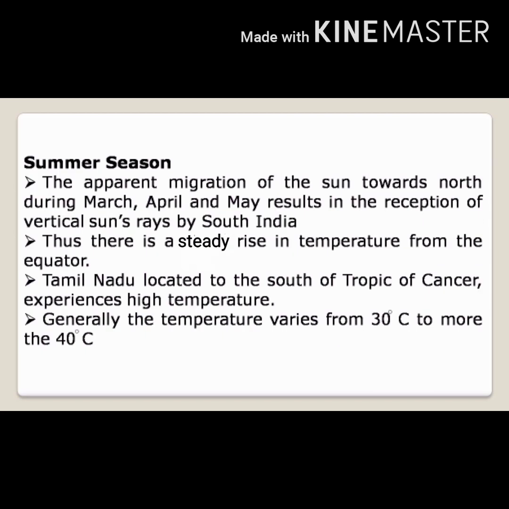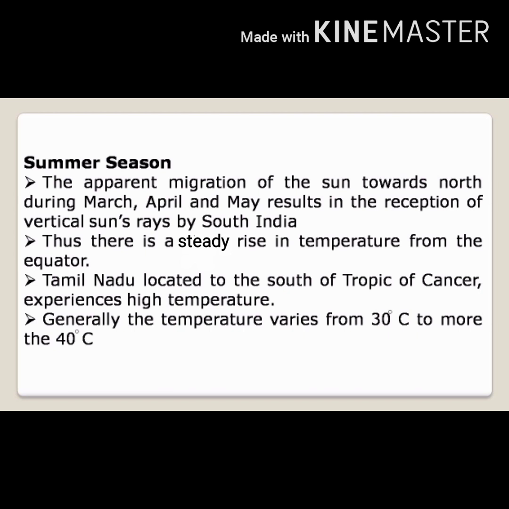Summer season. The apparent migration of the sun towards the north during March, April and May. The movement of the sun towards the north during the months of March, April and May results in the reception of the vertical sun's rays. The sun's rays fall vertically on South India. Thus, there is a steady rise in temperature from the equator.